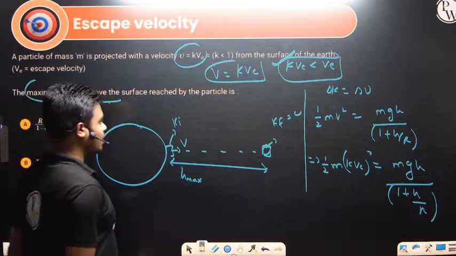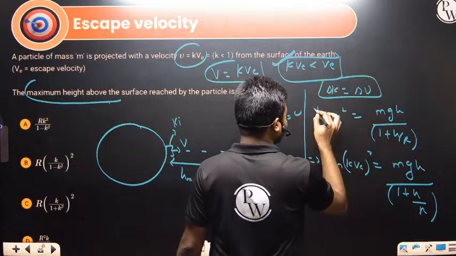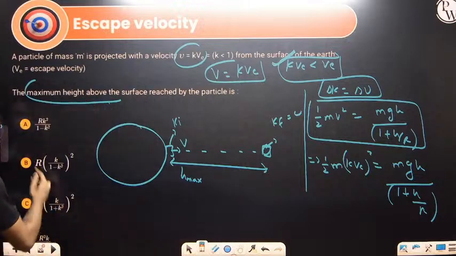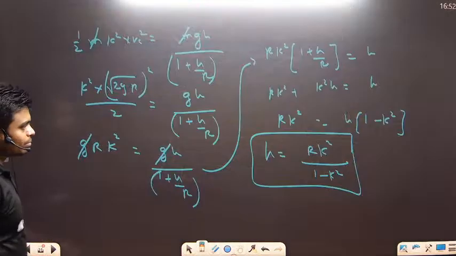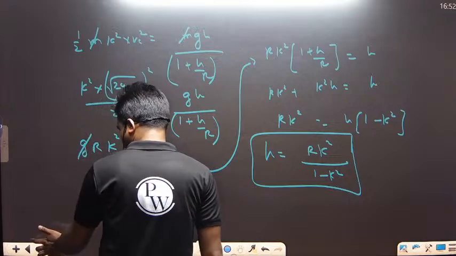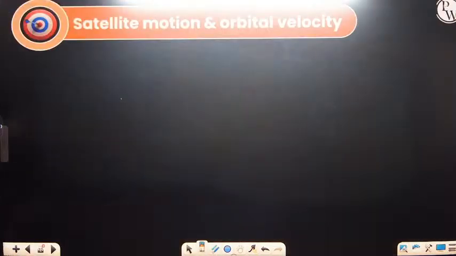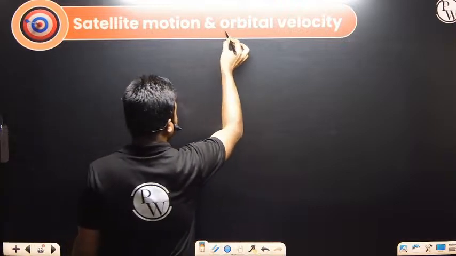This is the final answer for the maximum height. Only a simple formula is used here: delta K equals delta U, that is half m v square equals mgh divided by 1 plus h by r. The answer is option A, r k square divided by 1 minus k square. These are the topics we have for escape velocity. Next we have satellite motion and orbital velocity.